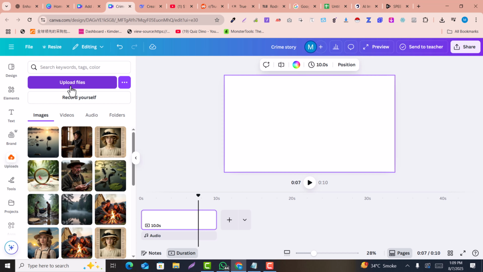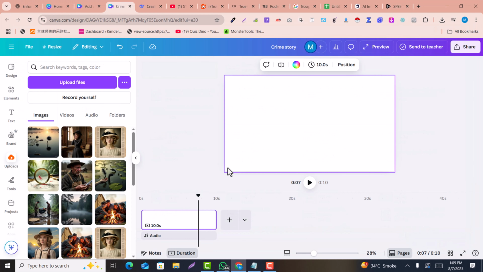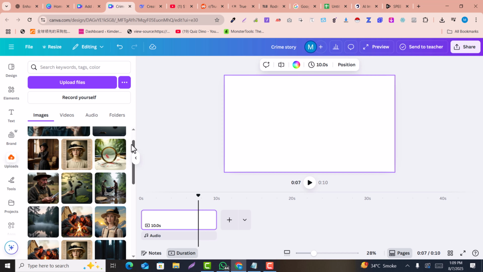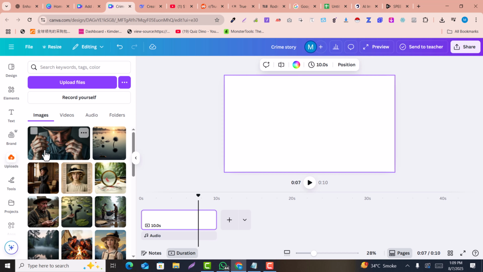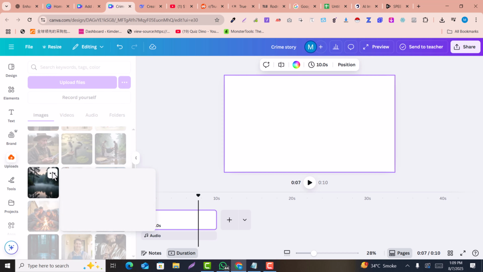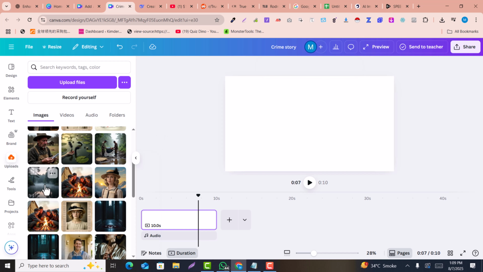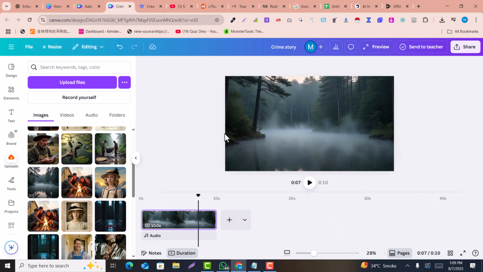So if you click on upload and select your image, for example, scene image, and upload, this image will be uploaded here. One by one you need to upload the images here. All images I already uploaded for you because I am creating the video for you. For example, I see this one is the image 1 scene. So I just click here and set this as background, because this is one image.